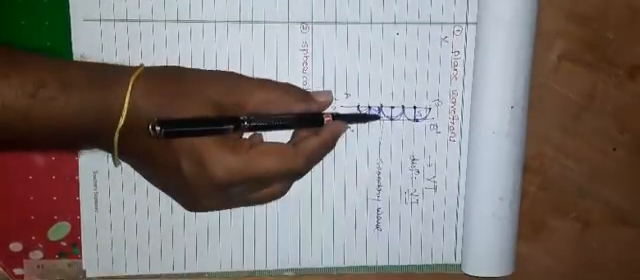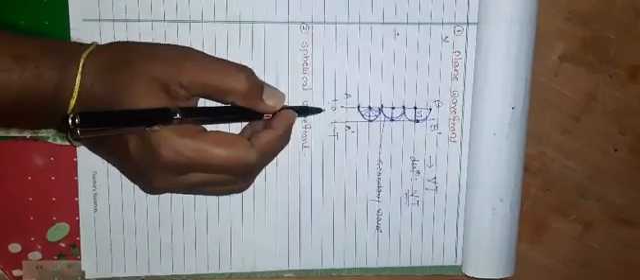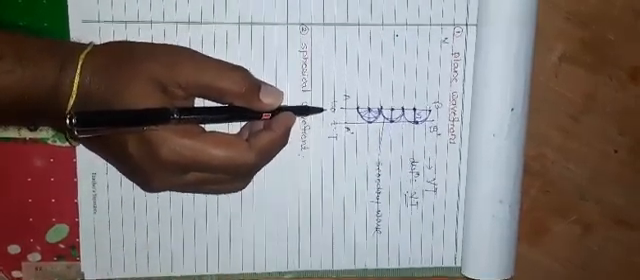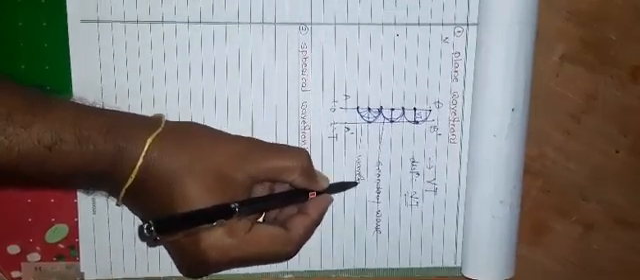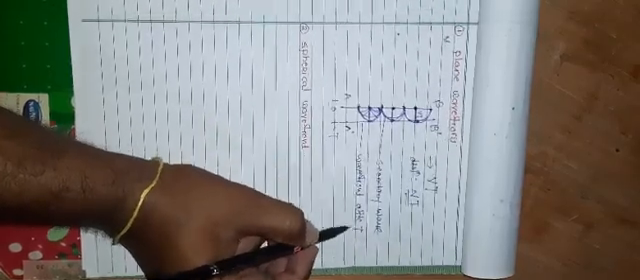Now see here, this plane wavefront is formed. This is the secondary wavefront. This is the wavefront after time t, and this is the wavefront at t equal to 0. Such a type of plane wavefront is formed.